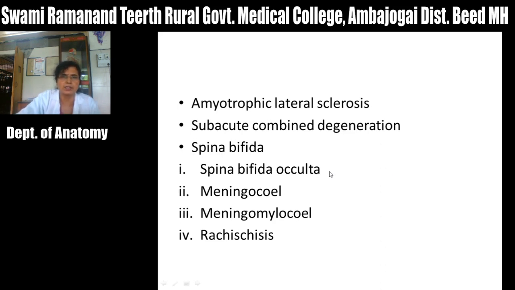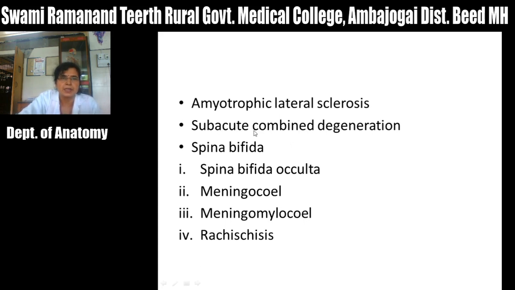Then other lesions of this spinal cord, amyotrophic lateral sclerosis. In this amyotrophic lateral sclerosis, there is degeneration of anterior horn neurons, that is the motor neurons, and in this case there is lower motor neuron type of paralysis, which is characterized by flaccid type of paralysis, loss of reflexes and atrophy of muscles.